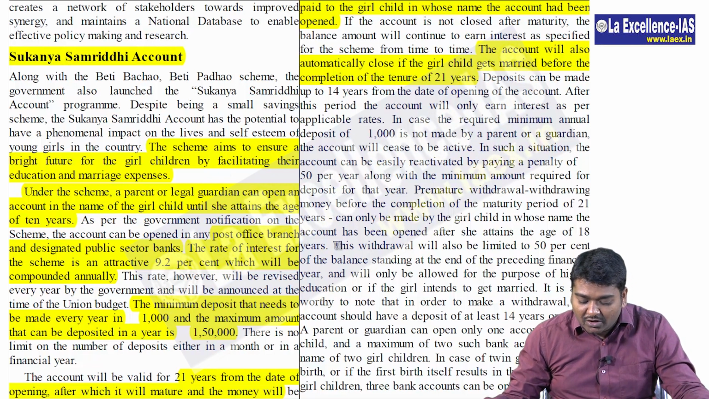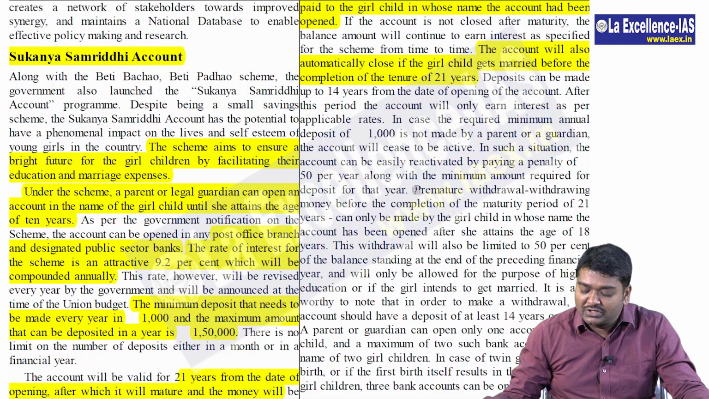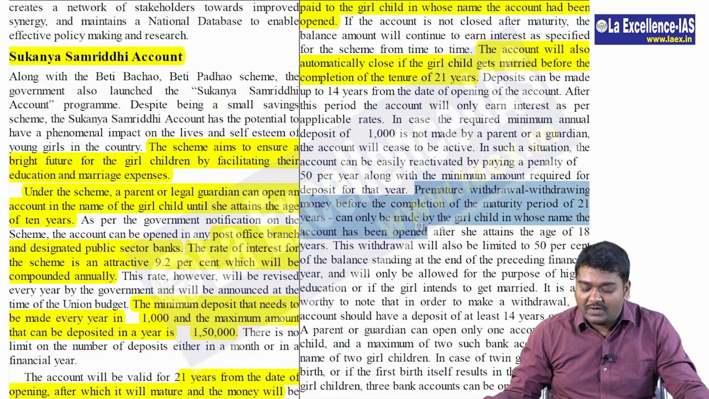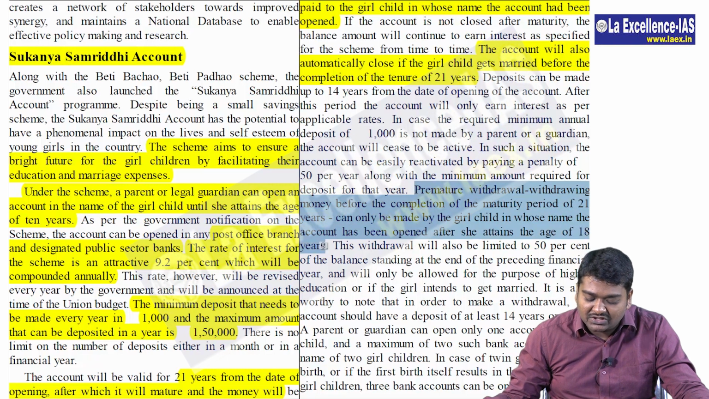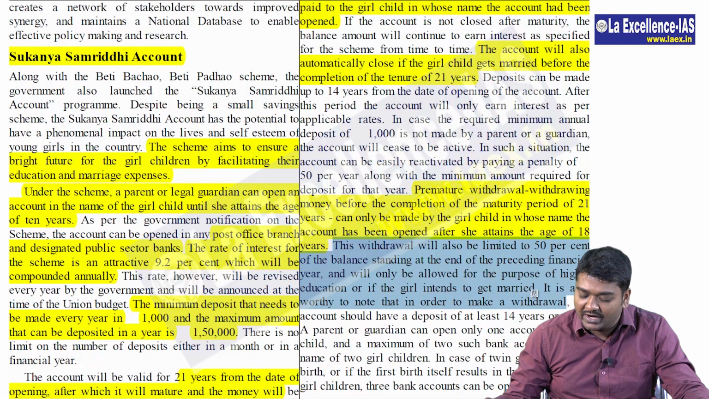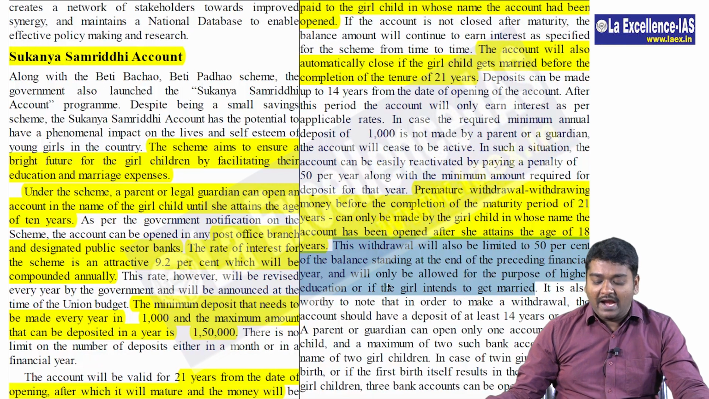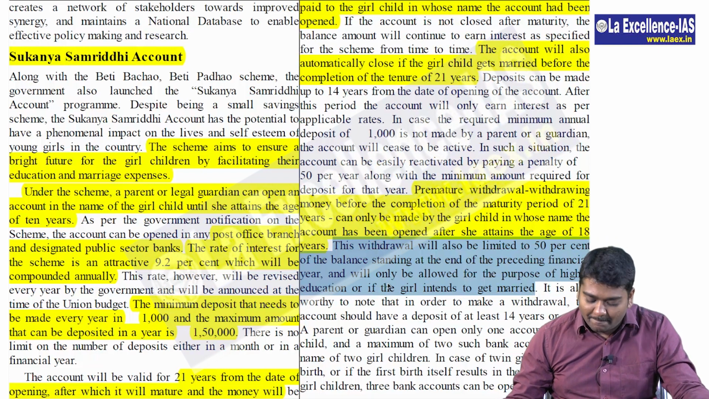Then whenever you are talking about premature withdrawal or withdrawing money before the completion of the maturity period of 21 years, it can only be made by the girl child in whose name the account has been opened after she attains the age of 18 years. This withdrawal shall also be limited to 50% of the balance standing at the end of preceding financial year and will also be allowed for the purpose of higher education or if the girl intends to get married. So that is, it should be on the basis of the girl child's interest and they want it to focus mostly on the education. If not, it should be for the marriage.